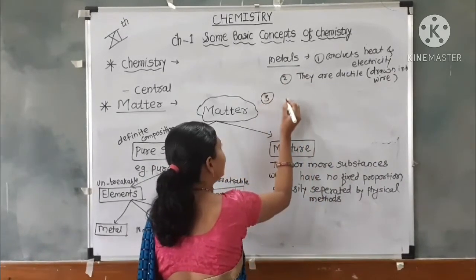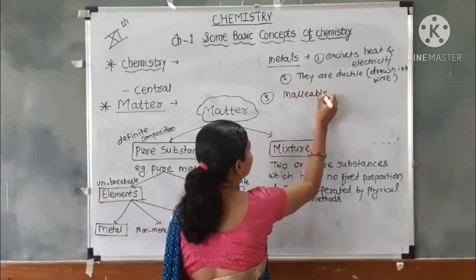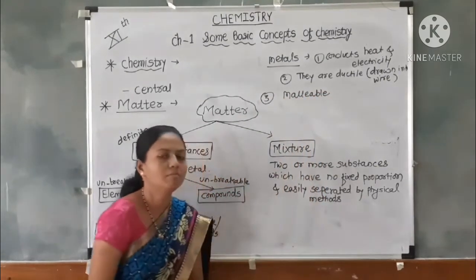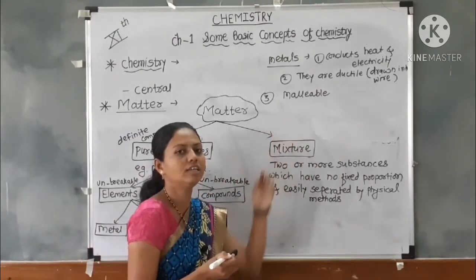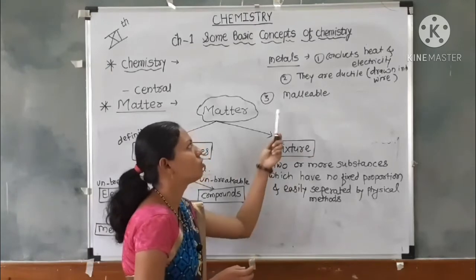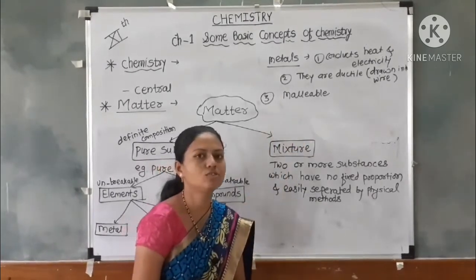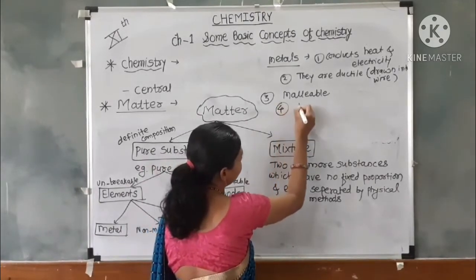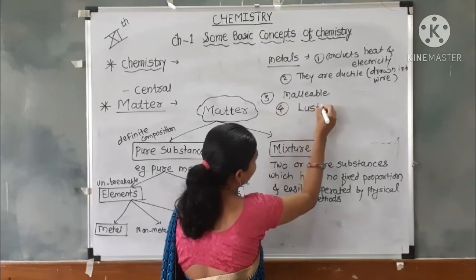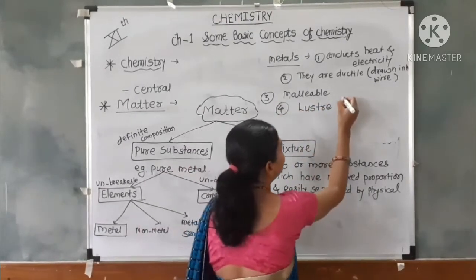Third one is they are malleable. What is meant by malleable? Malleable means the metals can be hammered to form a thin sheet-like structure. That means metals have the property of malleability. So metals also show luster. Luster means they give a shine.